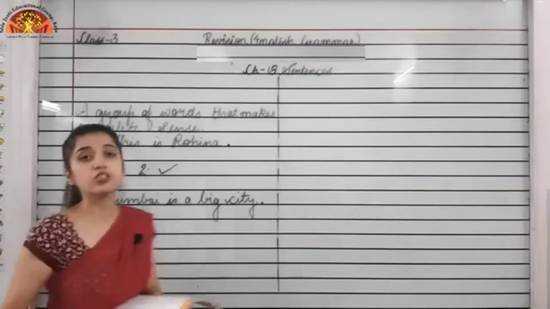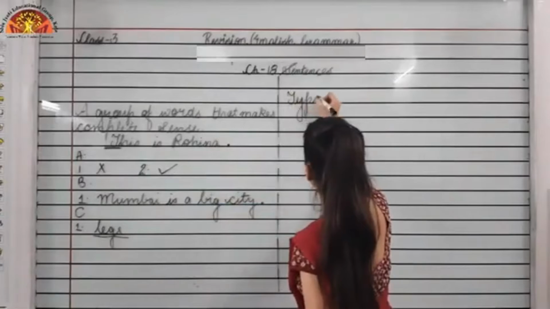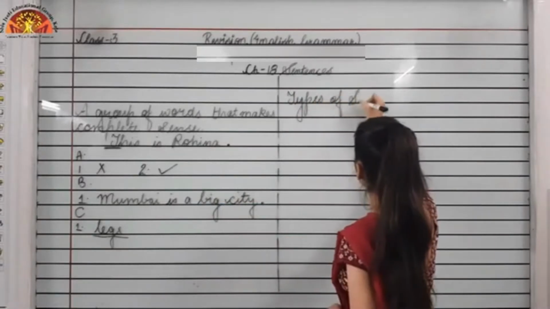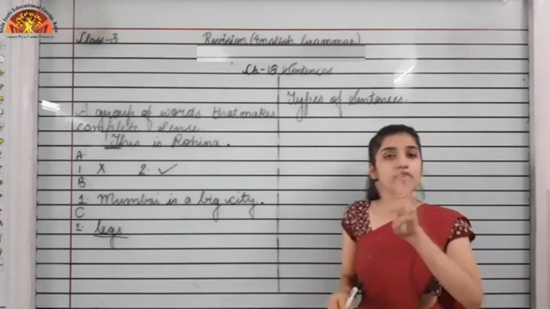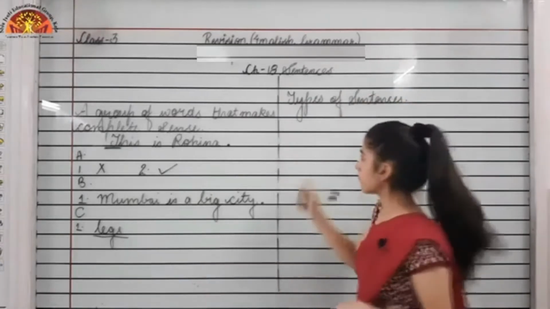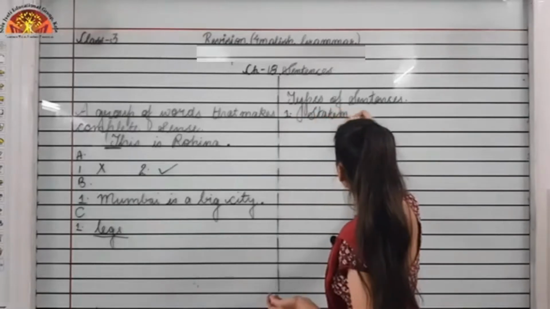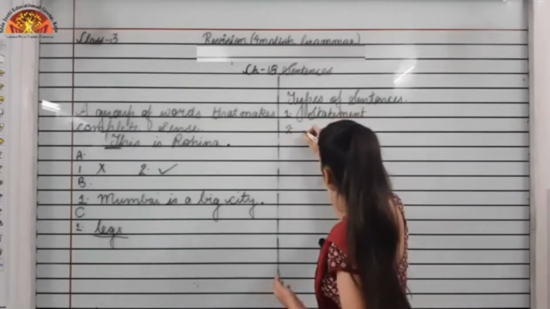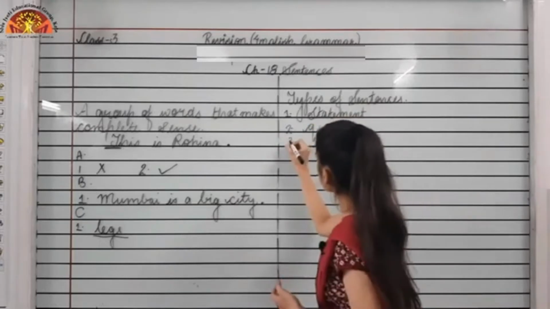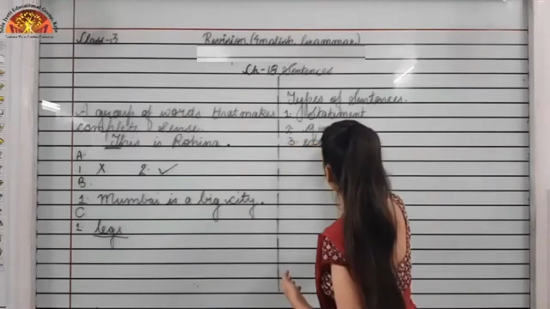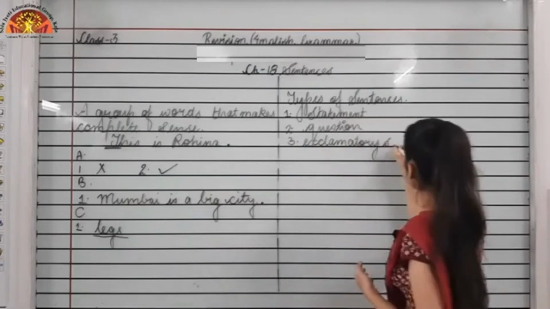Now moving to the next topic, which is types of sentences. Now there are 3 types of sentences. What are they? First is a statement. Second is a question. And third is an exclamatory sentence.